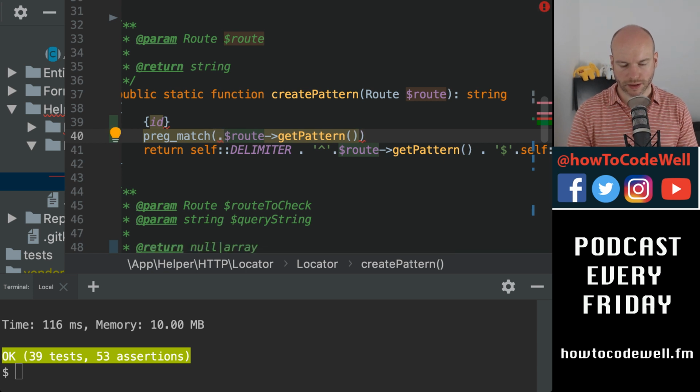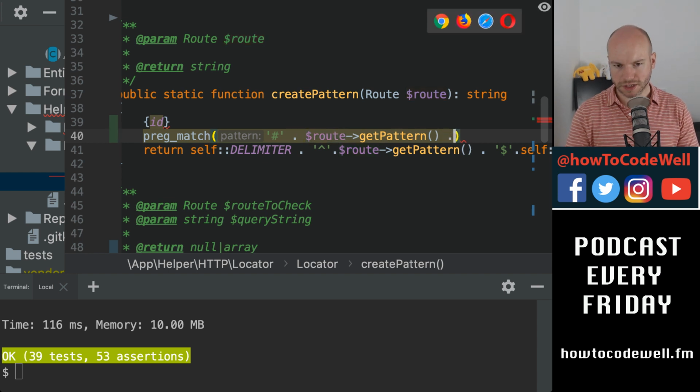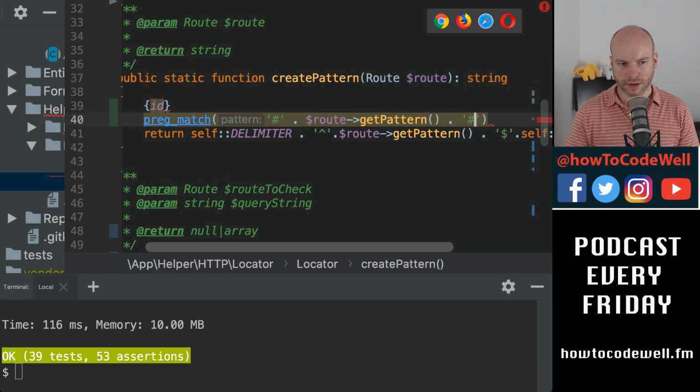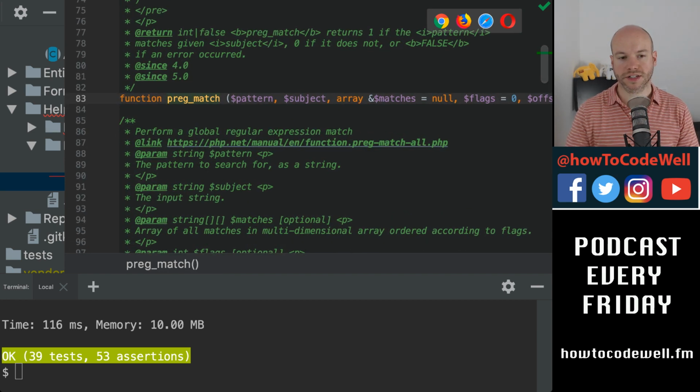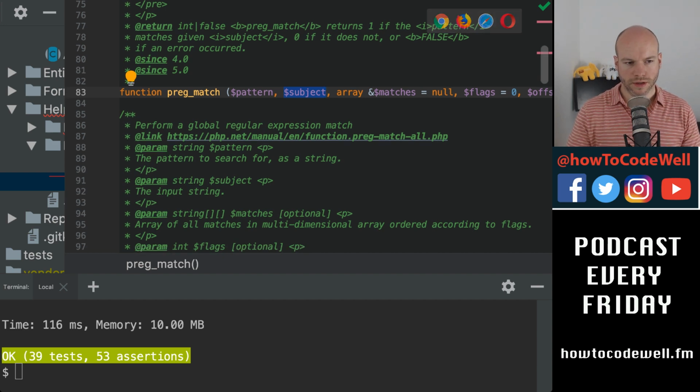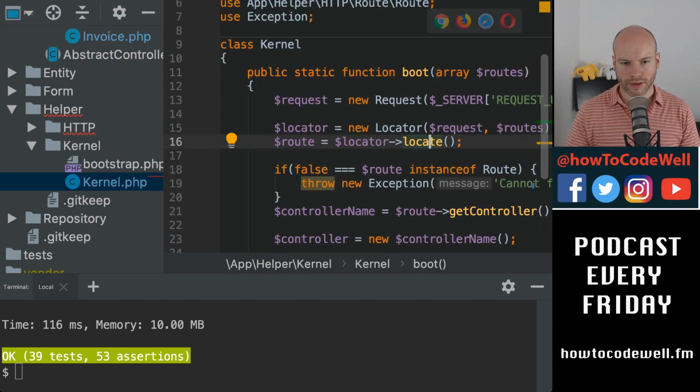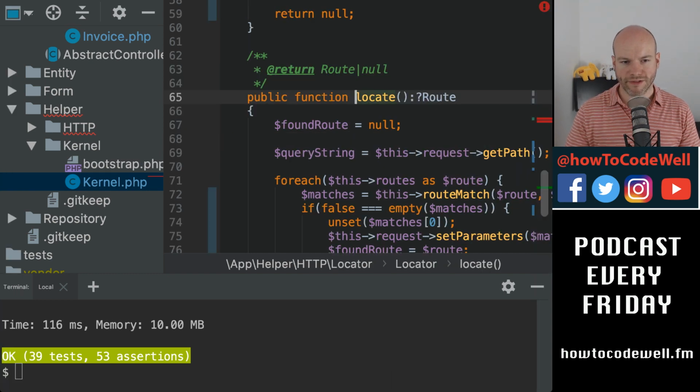So that would be something like hash, oops, that's not hash, hash dot, this is total blue sky thinking here, hash, then get pattern. Is that right? Let me just double check. Preg is the pattern, no, too tiny, and the subject. So actually that's the subject, not the pattern. Sorry, I'm going backwards, aren't I? So this wouldn't be the pattern, it would therefore be the subject.